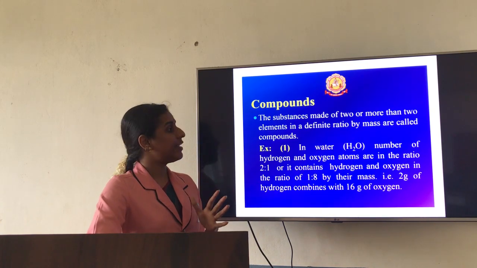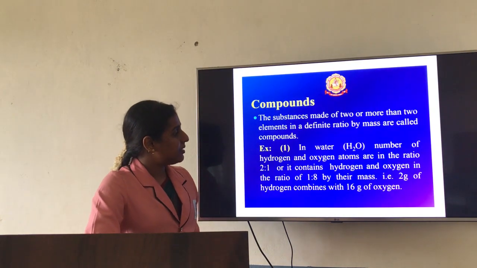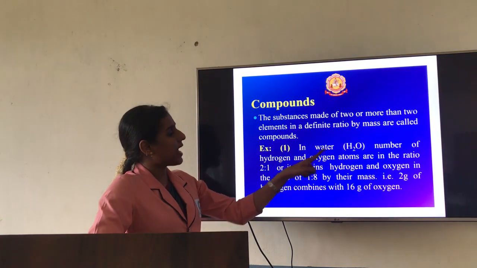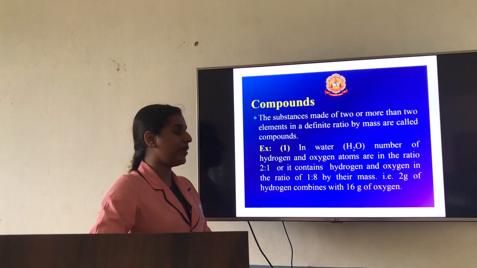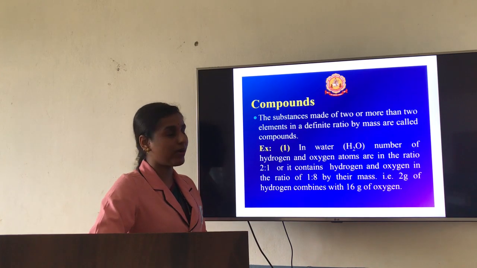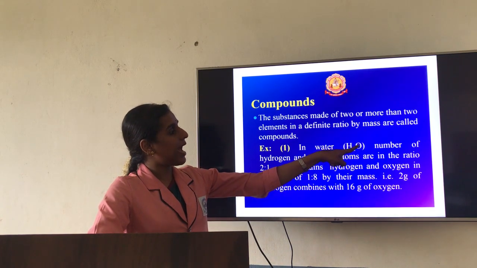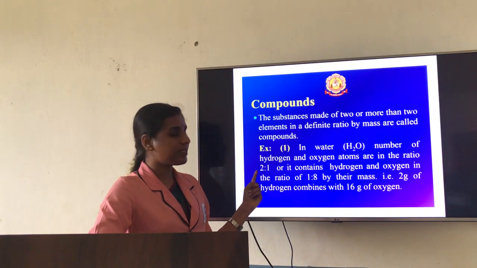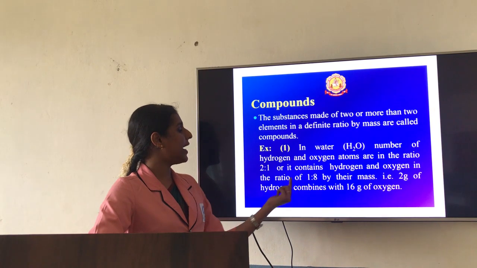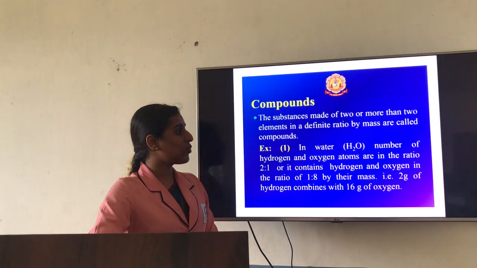Then you are going to call it a compound. Now what is this definite ratio by mass? Here is an example. In water, the number of hydrogen and oxygen atoms are in the ratio of 2:1. Two atoms of hydrogen combine with one atom of oxygen, so the ratio comes as 2:1. In the same way, if you go with the mass ratio, it comes as 1:8.